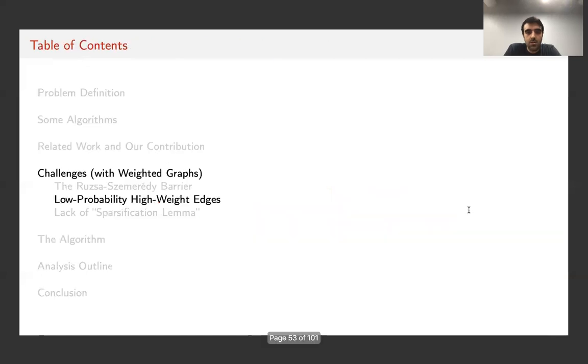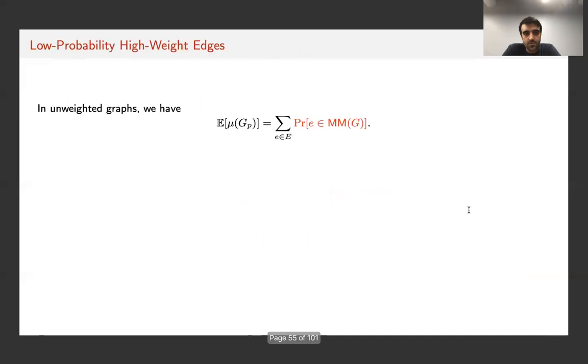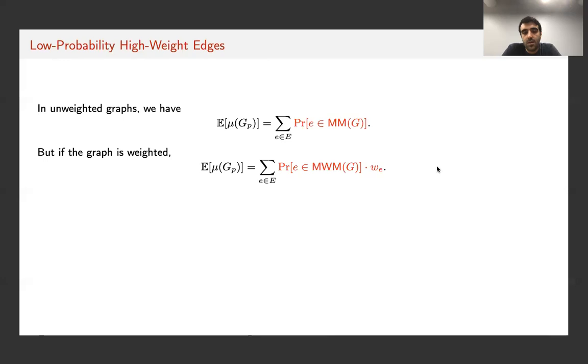Okay, so let's go to the next challenge that we face. It's about low probability, high weight edges. Suppose that the graph is unweighted. By linearity of expectation, we basically know that the expected size of the maximum realized matching is the sum of the probabilities of different edges appearing in this matching. Right? But if we have a weighted graph, again, linearity of expectation tells us that the expected weight of the maximum weight realized matching is the sum of the probabilities of these edges appearing in the maximum weight matchings times their weight.